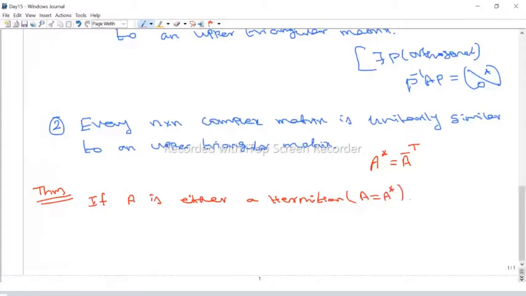Suppose A is either Hermitian or skew Hermitian. Skew Hermitian means A equals minus A star.